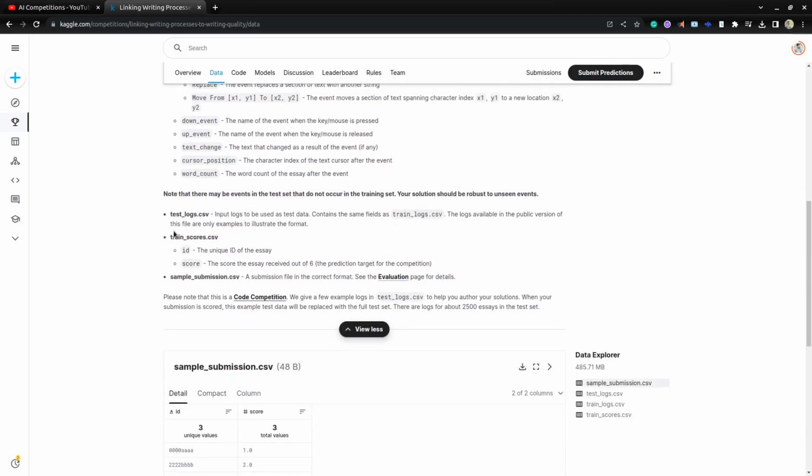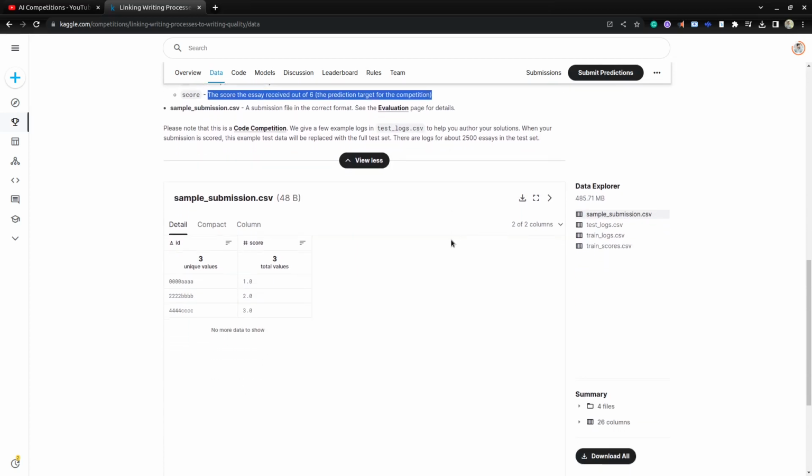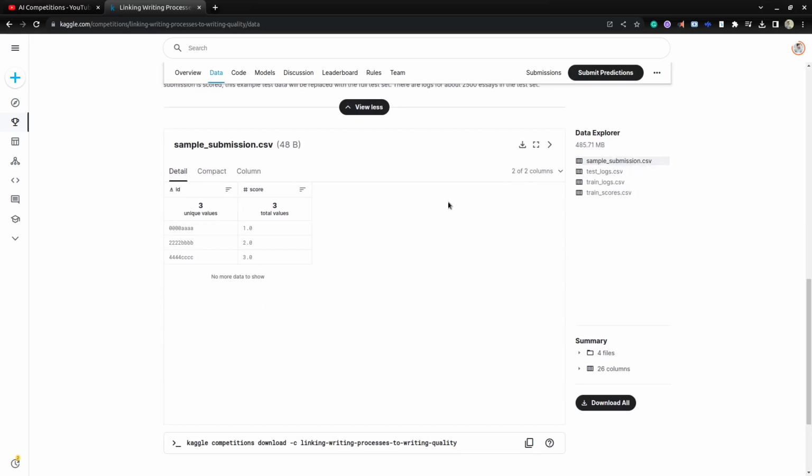In test_logs.csv they are providing some examples to illustrate how the format looks. In train_scores.csv, for each unique ID, they are providing the corresponding essay scores. And if you see the sample_submission.csv file, for each unique ID we have to predict the score of that essay.